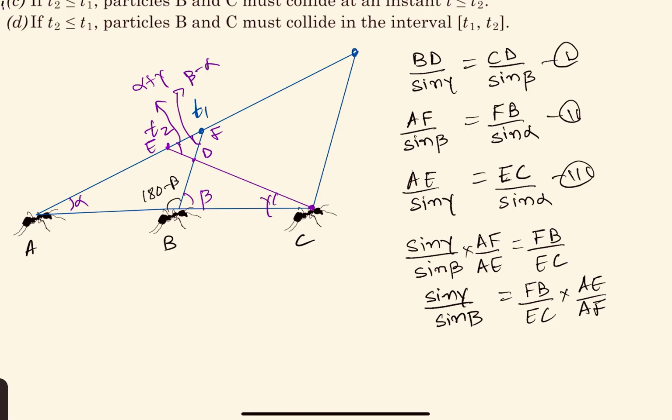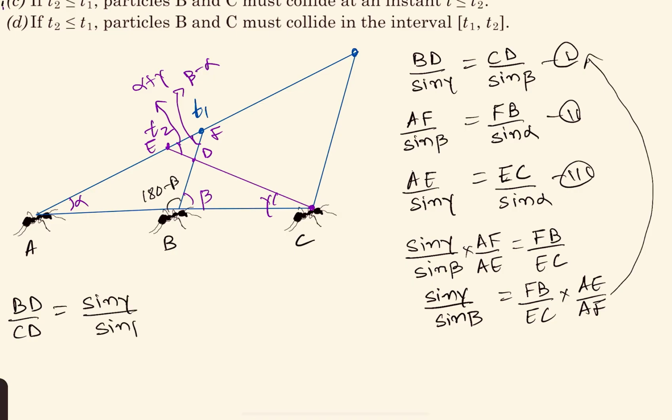Okay, so we'll substitute this in our first equation. So we have that BD by CD is equal to sine gamma by sine beta, right? And from here we have that sine gamma by sine beta is this thing, FB by EC into AE by AF.